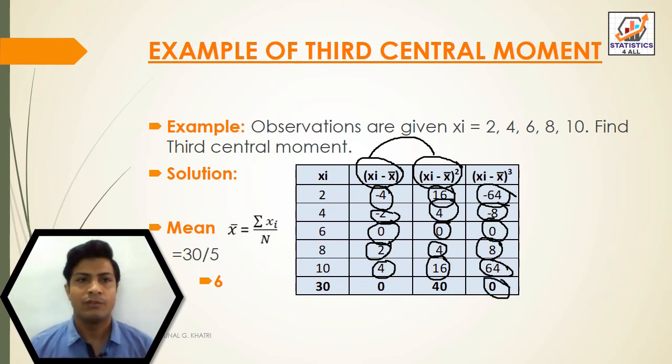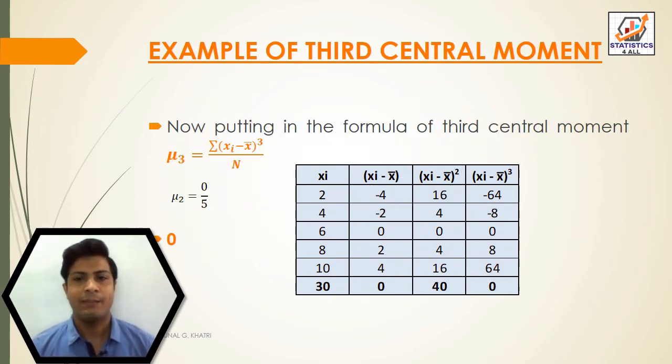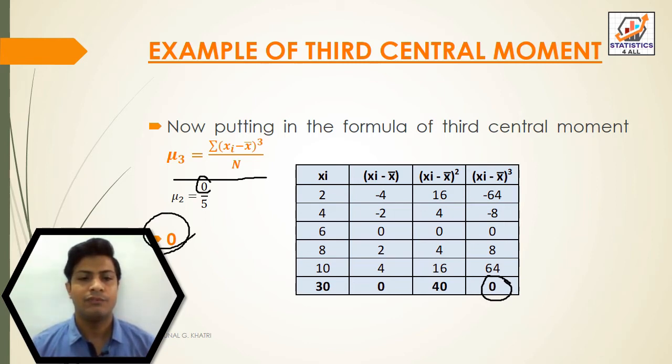0. So after finding (xi minus x bar) whole cube, we will put it in the formula of the third central moment, that is mu3 is equal to sigma (xi minus x bar) whole cube divided by n. Here sigma (xi minus x bar) whole cube is equal to 0, 0 divided by 5. So the value we have is 0.